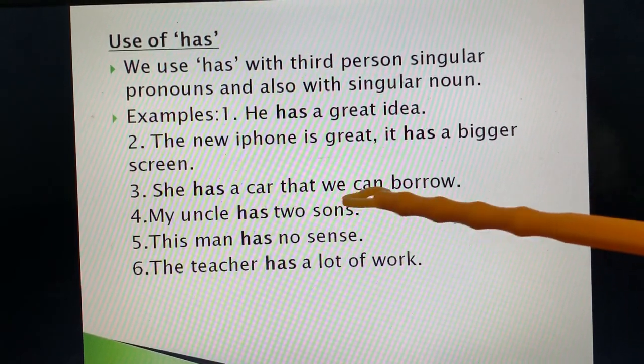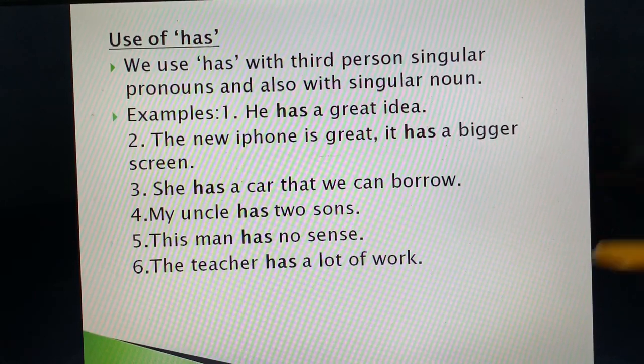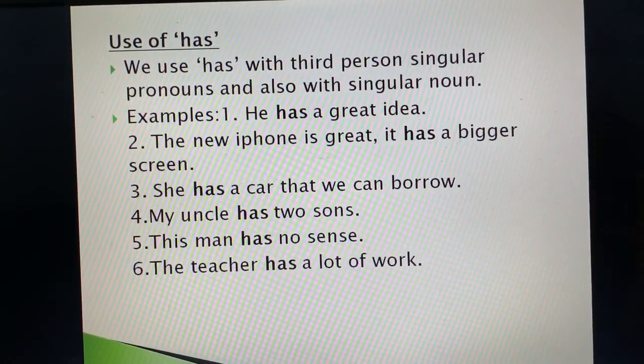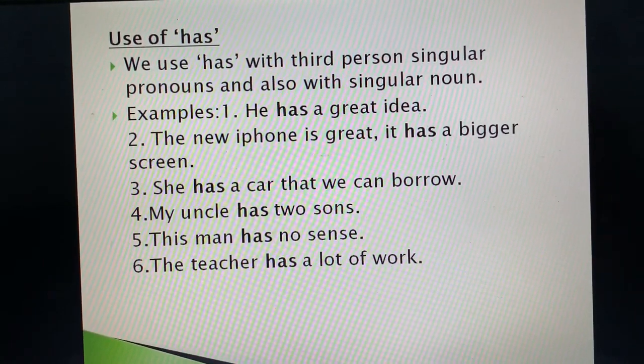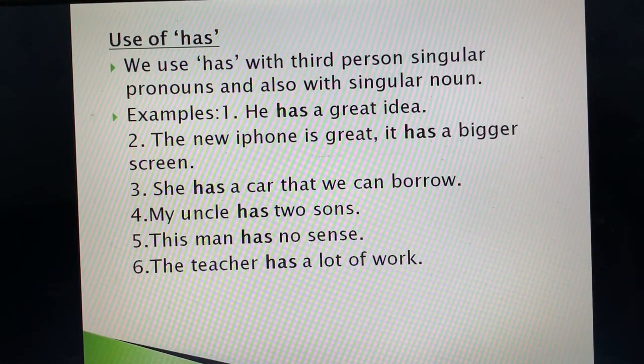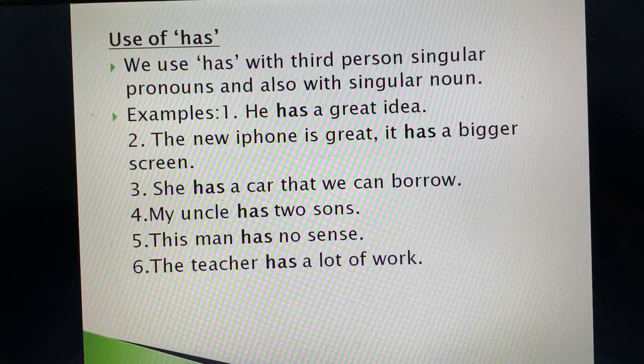She has a car that we can borrow. When something belongs to someone, the car belongs to her. My uncle has two sons. This man has no sense. The teacher has a lot of work. I hope you have understood that has is used with third person singular pronoun or any singular noun.